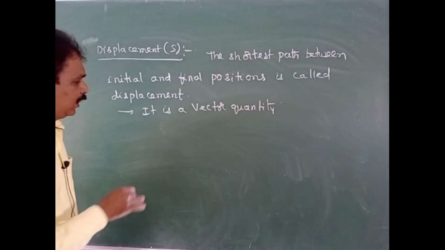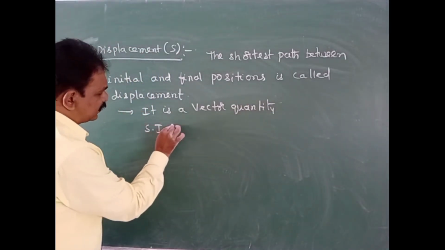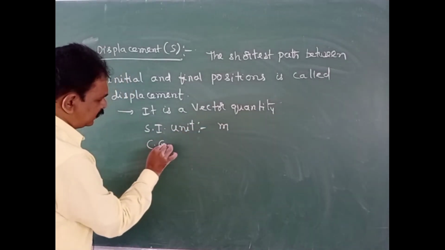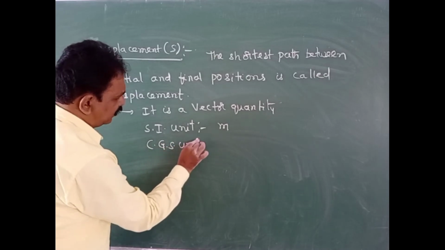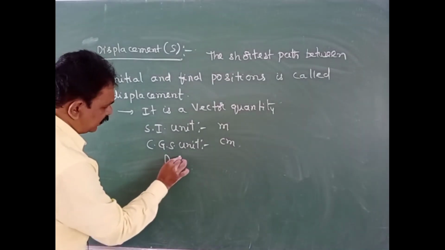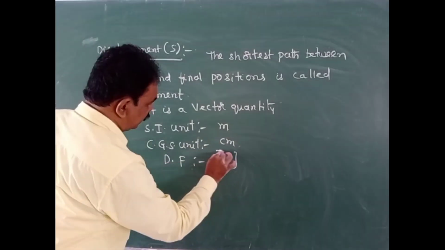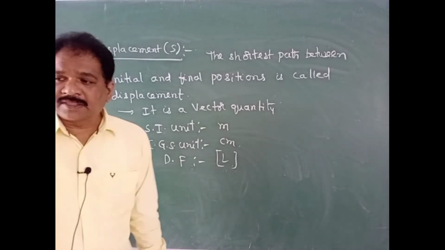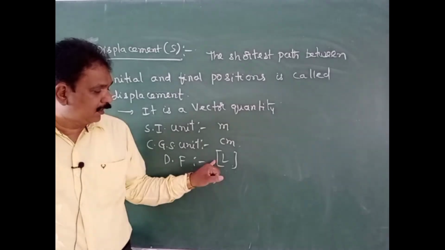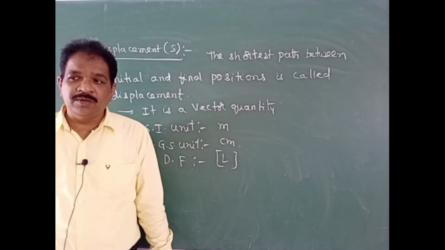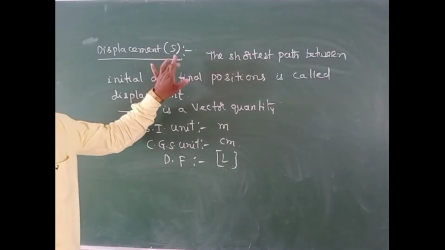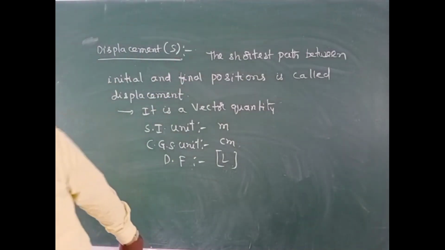It is a vector quantity. Its SI unit will be the same, meter. CGS unit will be centimeter. Next, the dimensional formula for this is L. SI unit will be meter, CGS unit will be centimeter, dimensional formula will be L. Clear understanding? So this is about displacement.